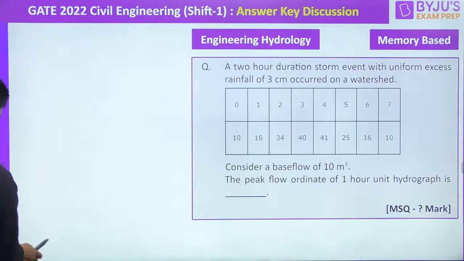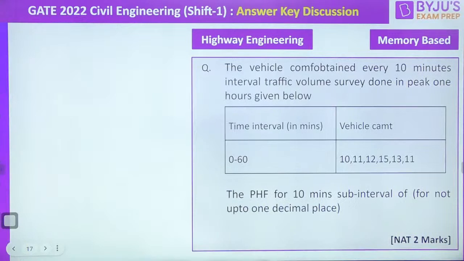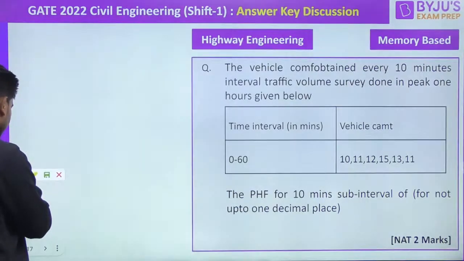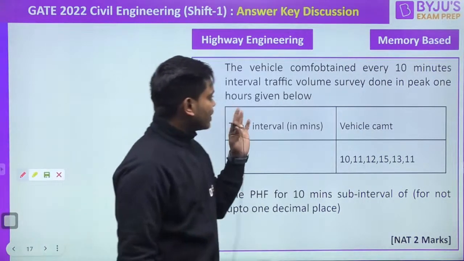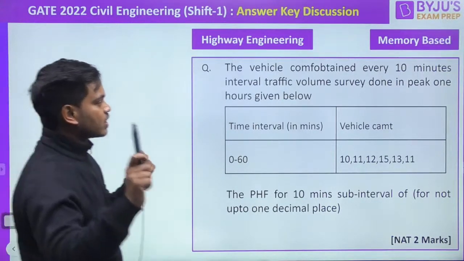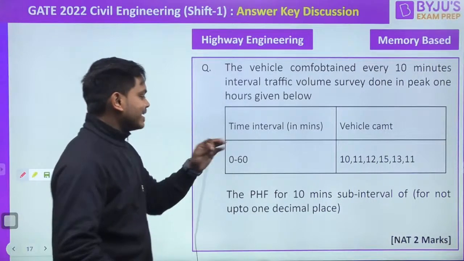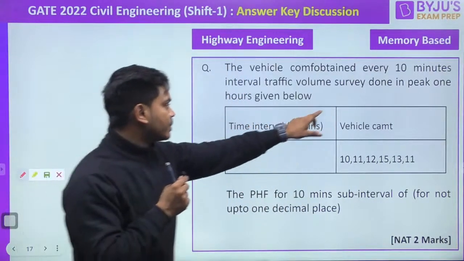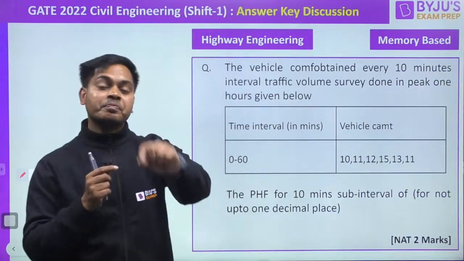So let's move to the next question. Okay, beautiful question from PHF. Guys, can you tell me what is the answer you people are getting? The vehicle counts obtained every 10-minute interval in a traffic volume survey done in the peak 1 hour are given to us. So these are the peak hour values given for 10-minute durations.